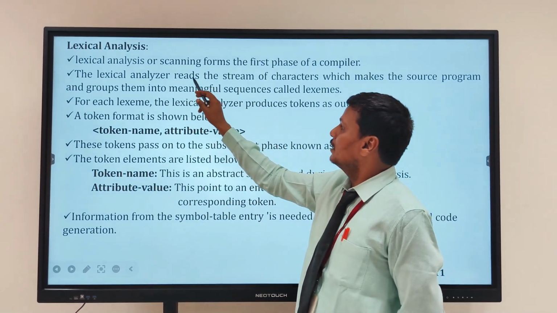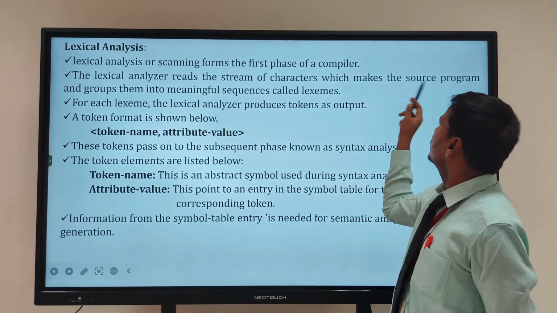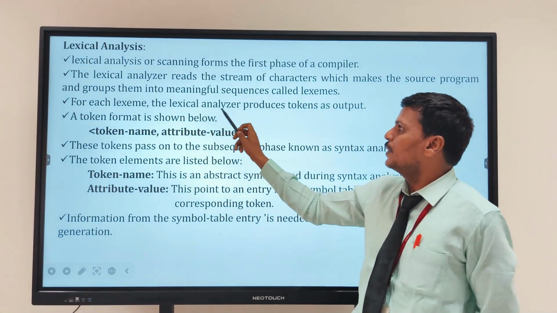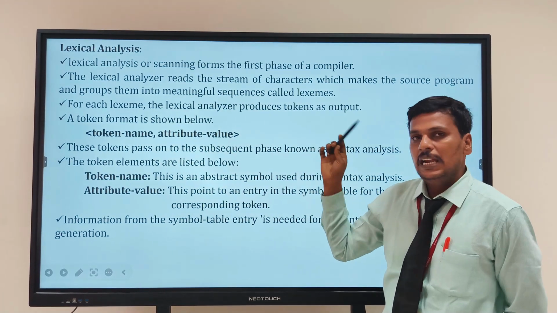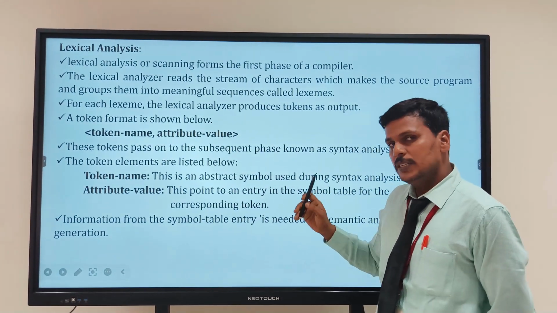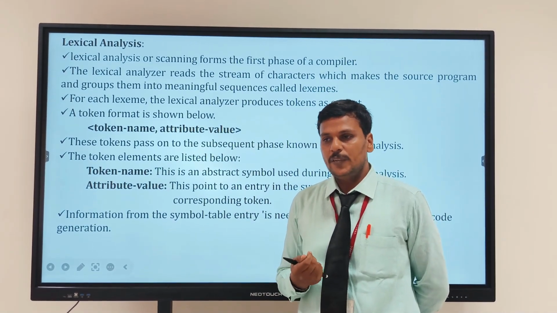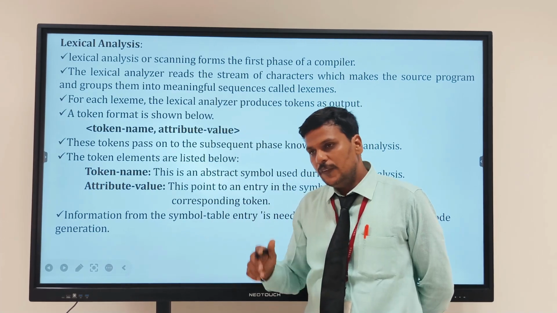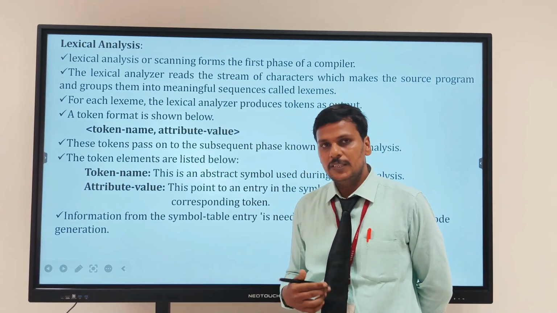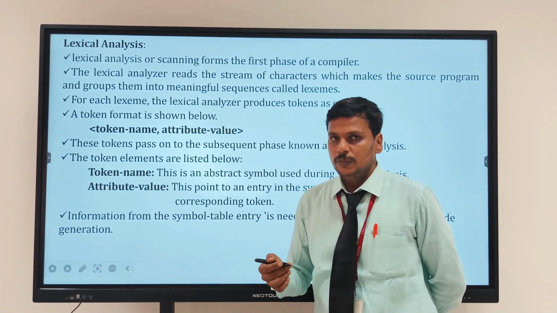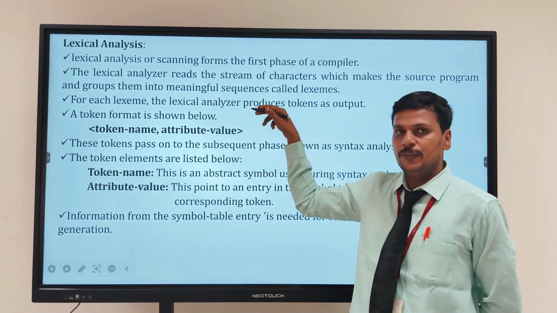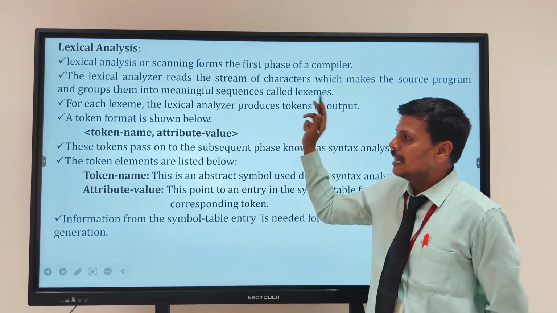And this scanner reads the stream of characters which make up the source program and groups them into meaningful sequences called lexemes. So what is a lexeme? The sequence of characters will be called a token. If it is a set of rules, that set of rules will be called a pattern. So when that pattern matches that token, then that will be called a lexeme.